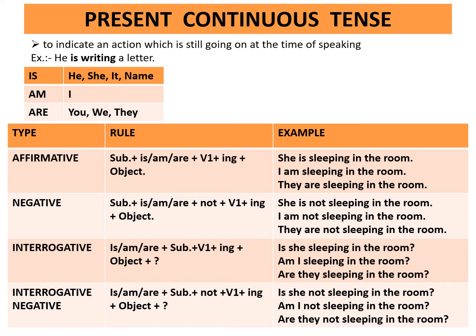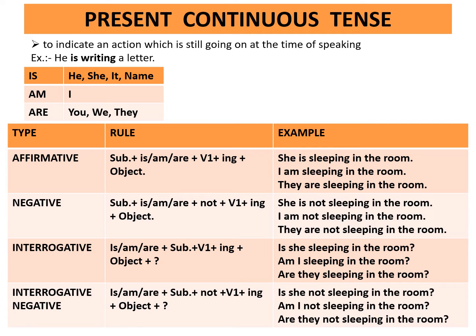Interrogative. Rule is is or am or are plus subject plus first form of the verb plus ing plus object plus question mark. Example, is she sleeping in the room? Question mark. Am I sleeping in the room? Question mark. Are they sleeping in the room?